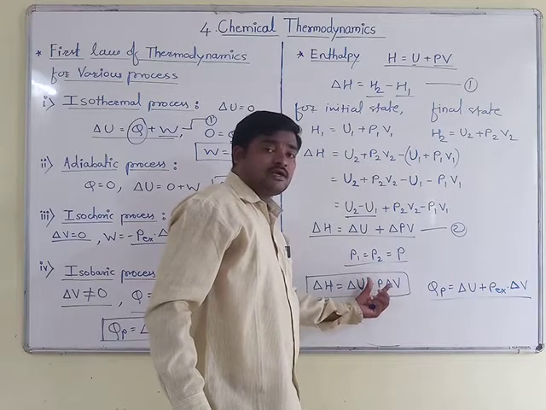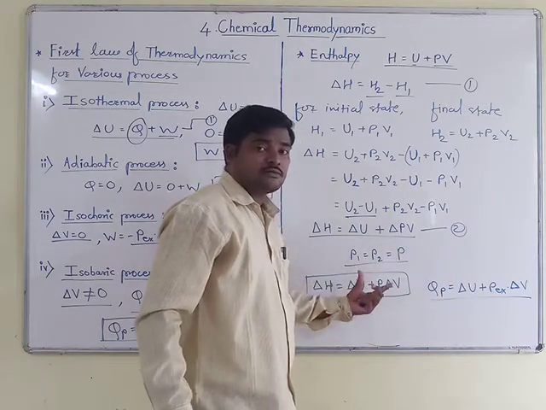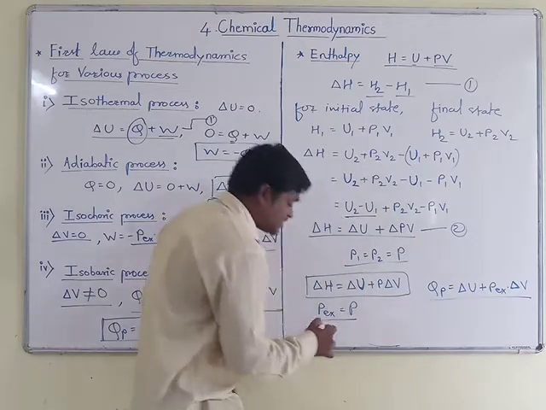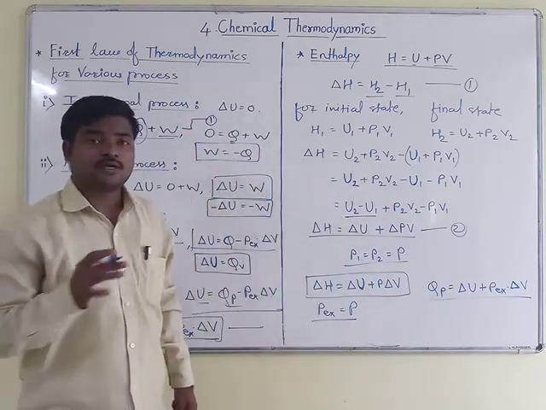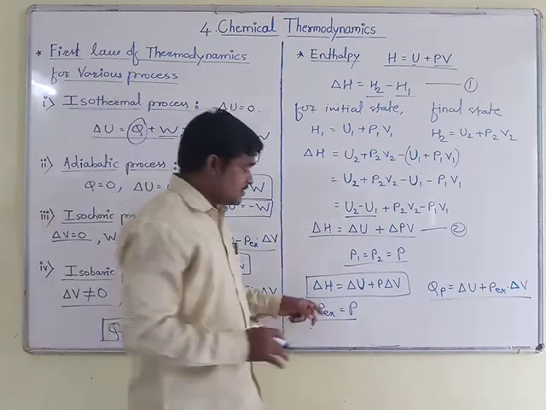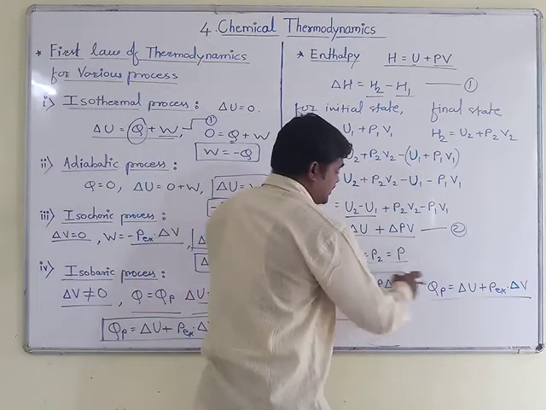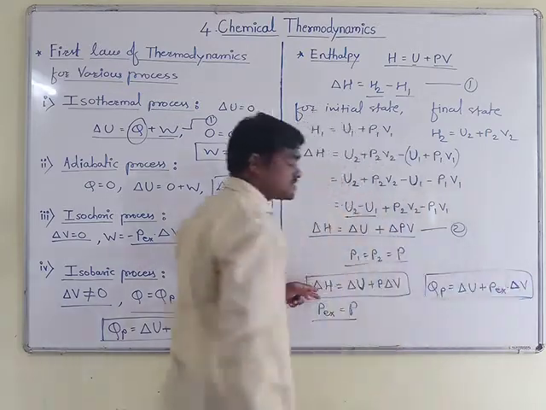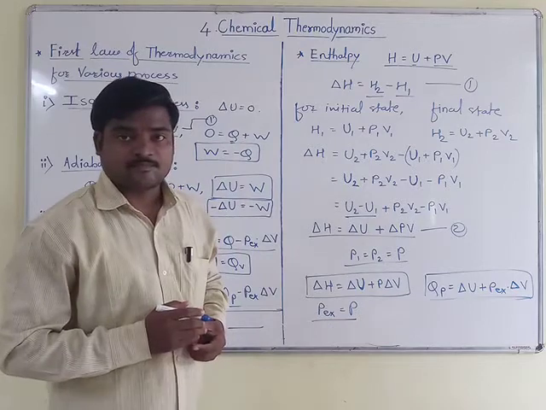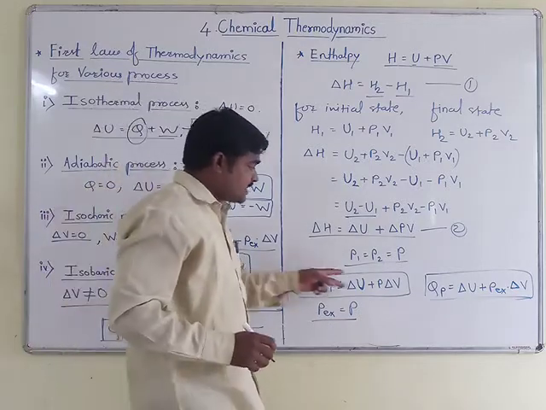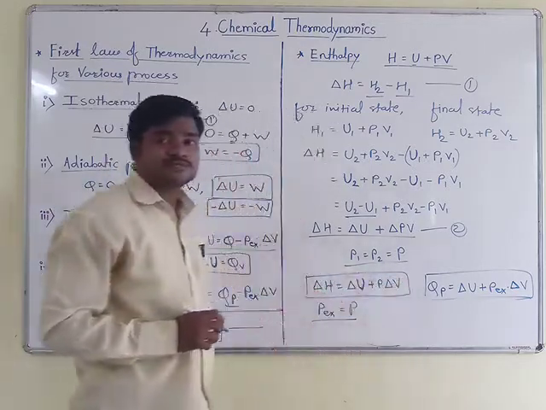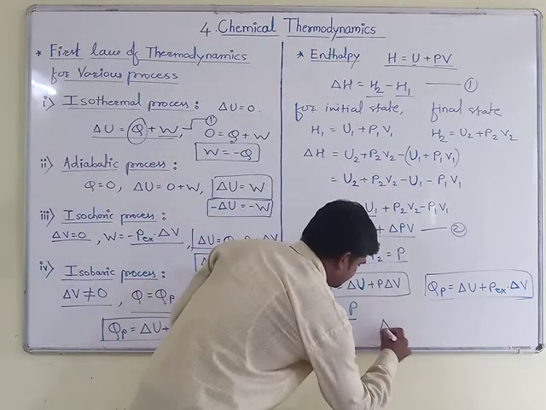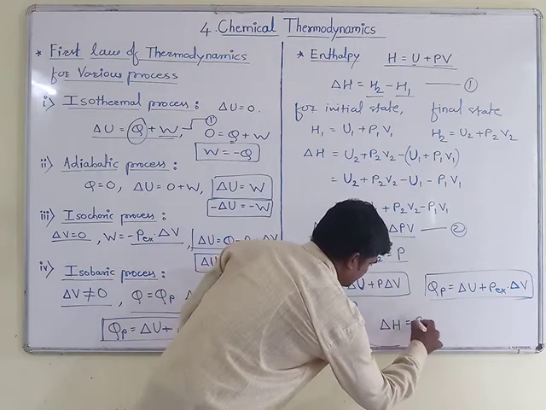The right hand side of these equations are equal, under which condition? If the external pressure as well as the internal pressure both become equal, then the right hand side of both equations you will notice is the same. So the left hand side of these equations also becomes the same. Therefore, I will write here delta H is equal to Qp.